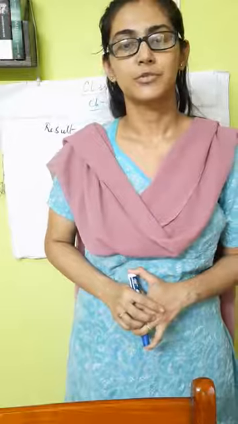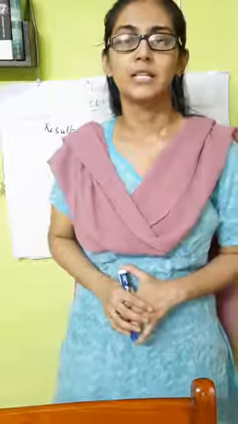We are continuing with our chapter 7, that is revolt of 1857. Today we will see the results of the revolt of 1857, and there we will see what were the results, impact or consequences of the revolt of 1857.